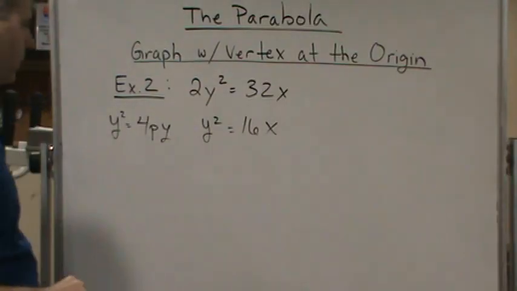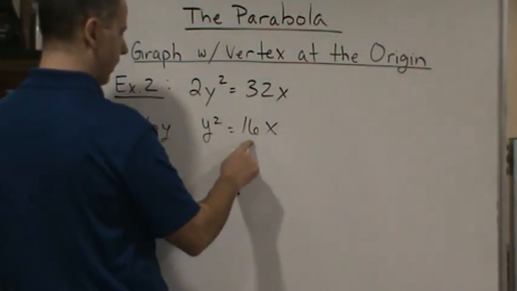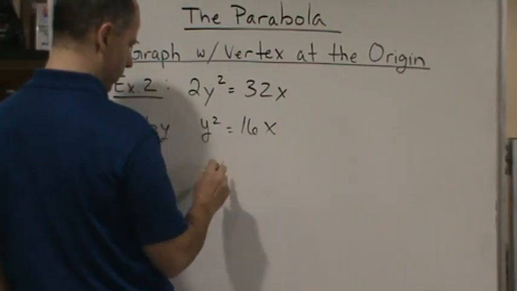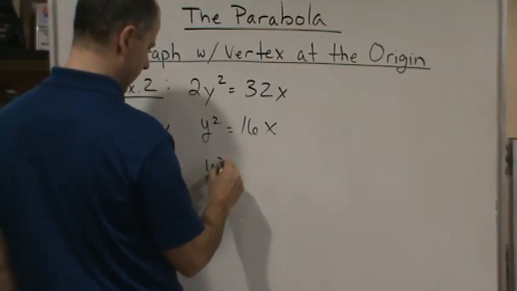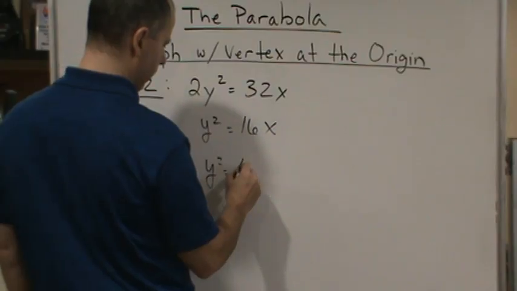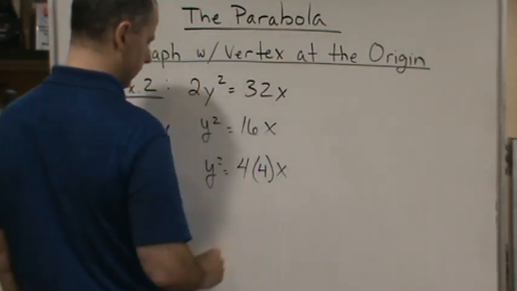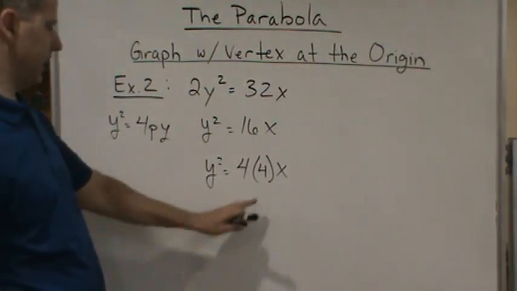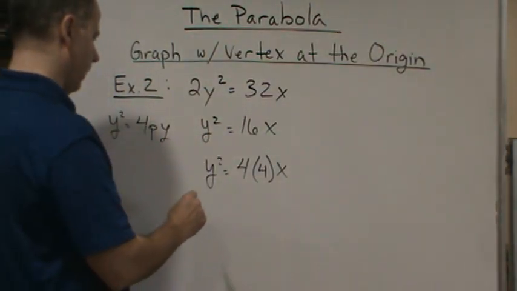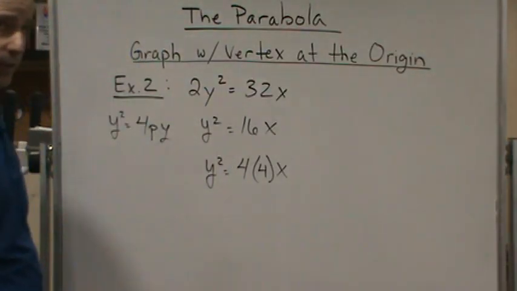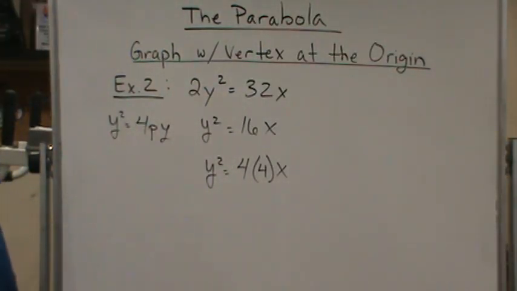And of course, 4 needs to be a factor, so that gives me y squared equals 4 times 4x. So now I know that p is equal to 4, and p is positive, which means this is opening to the right.